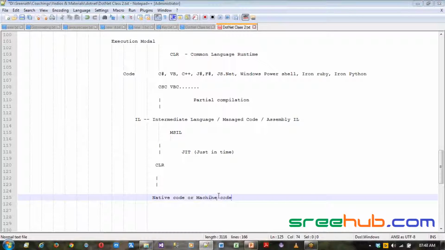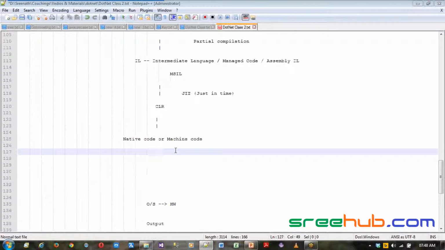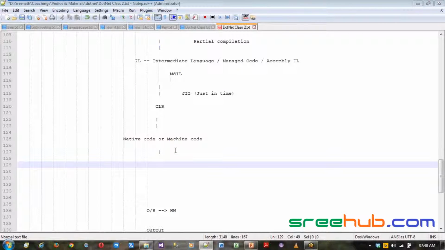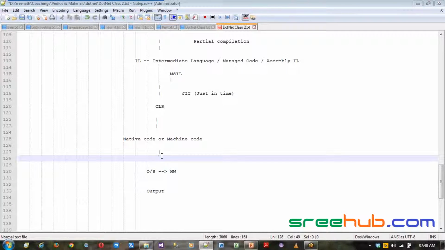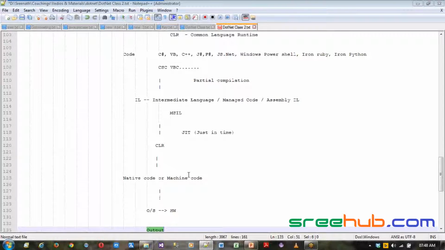Right? Now this is how we converted our code written into a bytecode which is understandable by the machine. Now this native code we normally load it on operating system. We load it in operating system, and then we have an output. Now this is a complete execution model of your .NET program.